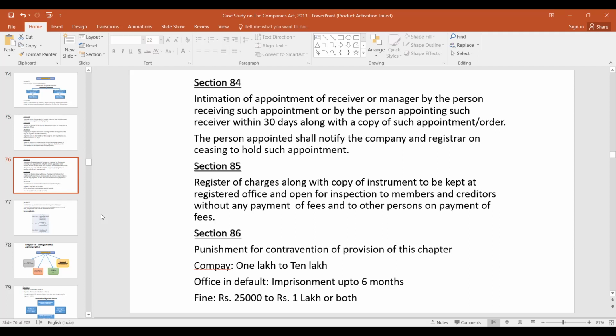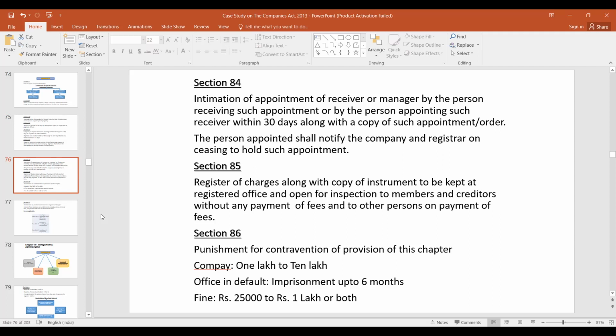Next is, who can inspect the register and instrument of charges kept by the company during business hours? Any member without payment of fees, any creditor without payment of fees, any other person on payment of fees. So section 85 talks of it. For members and creditors it is free, and for others it is on payment of fees.